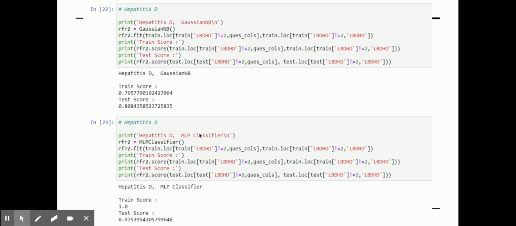Anyways, that was it for this deliverable. I'm going to keep working on these models and try to come up with better accuracy without overfitting the model. And I will try to experiment on other diseases other than hepatitis.